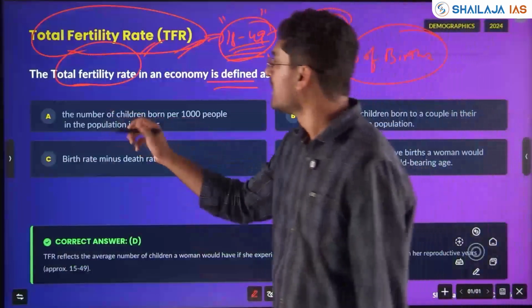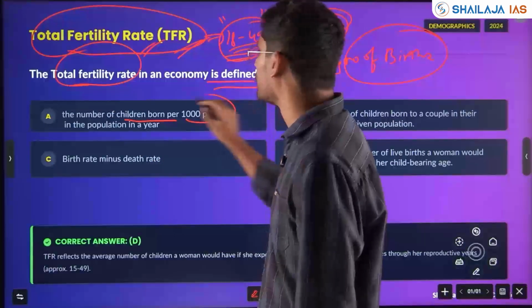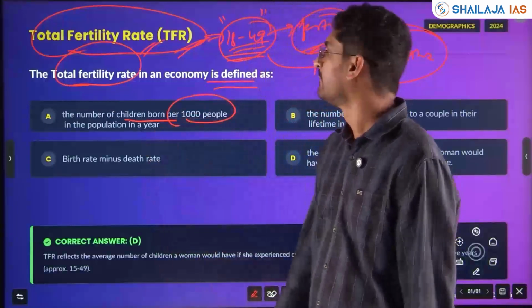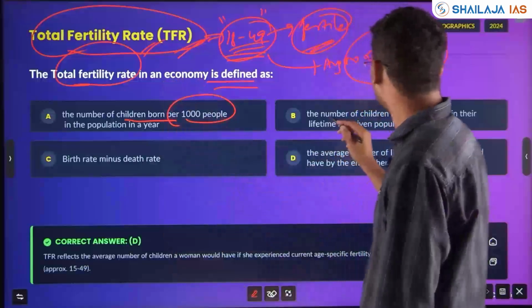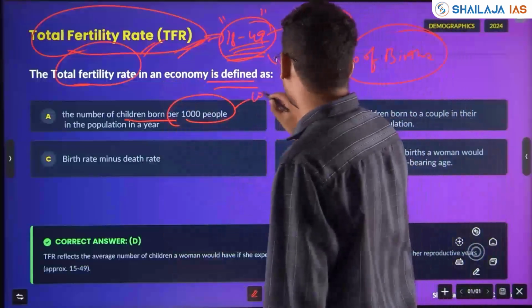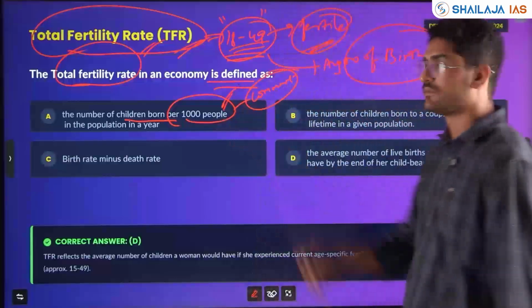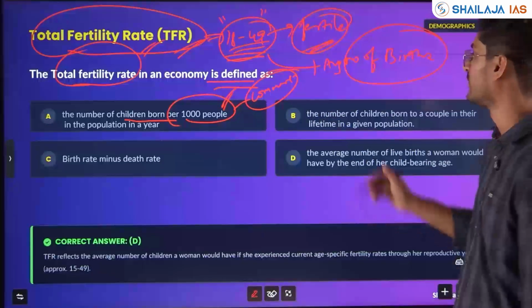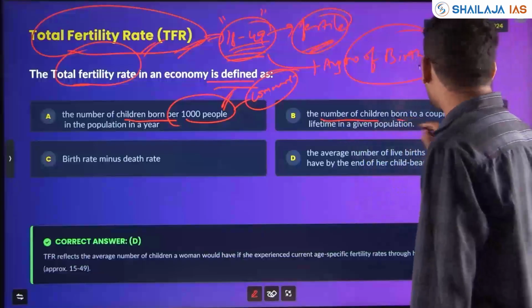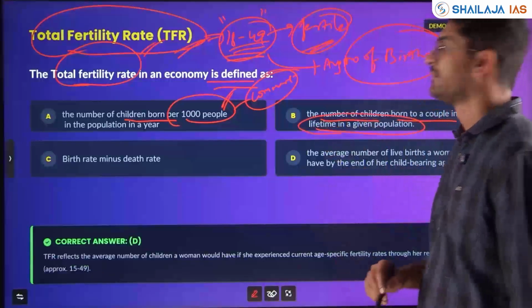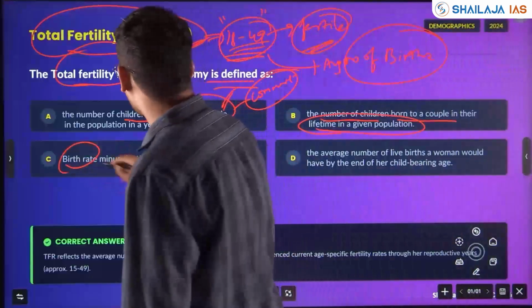See, we'll see the option. The number of children born per 1,000 people in the population in a year. Is it TFR? Okay, comment. What is the definition of this? What are the terminologies used for this option? The number of children born to a couple in their lifetime in a given population. Birth rate minus death rate.